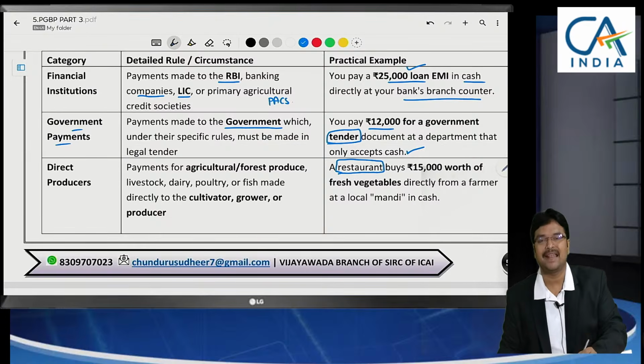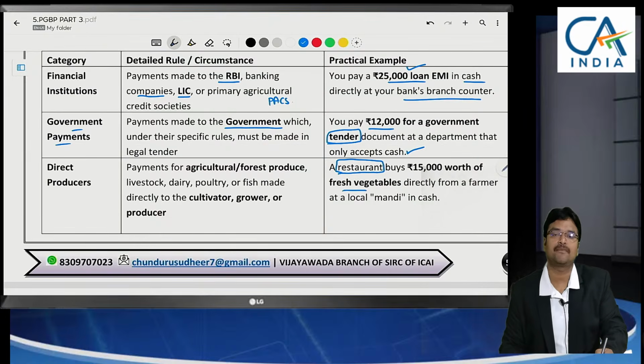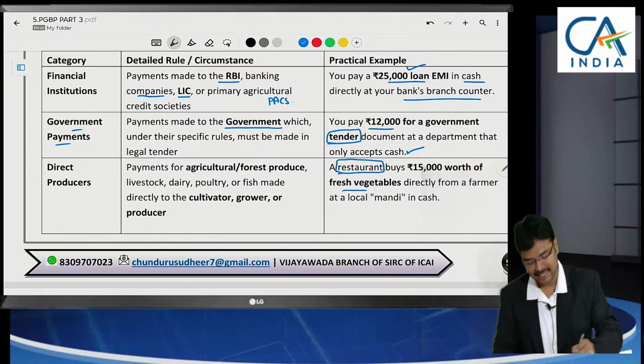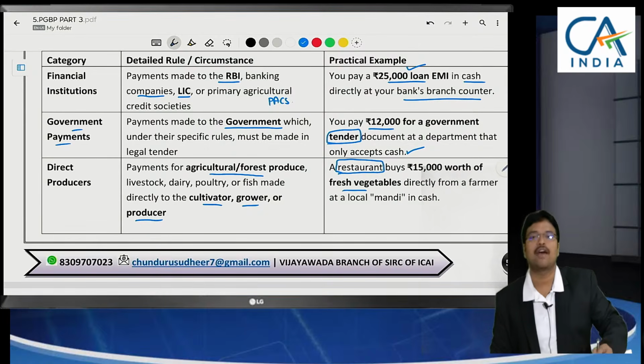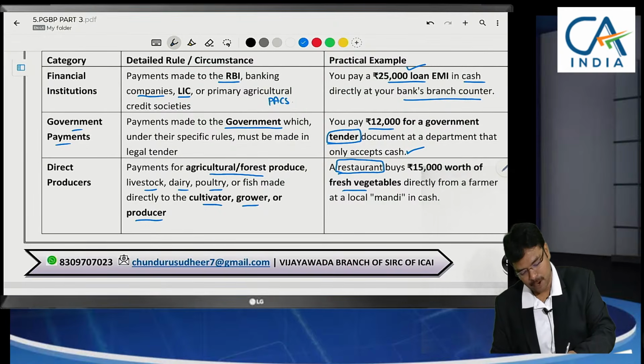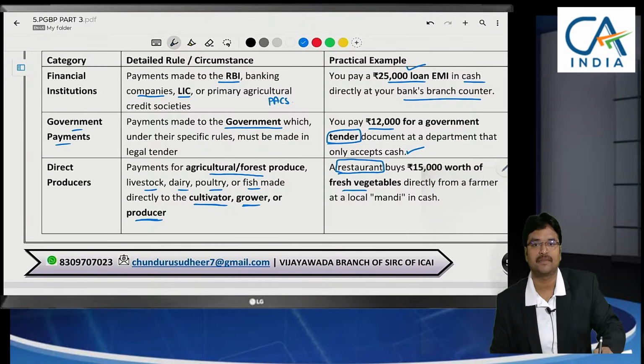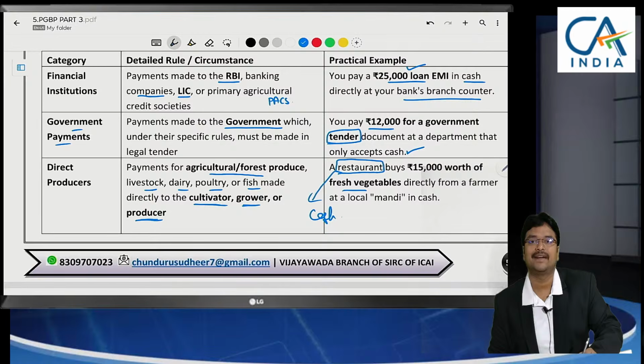So restaurant main raw material is fresh vegetables and all. These fresh vegetables they are purchasing from farmers directly. So from a cultivator, grower or producer, if we directly purchase agricultural or forest produce, livestock, dairy, poultry, fish. So from whom we need to purchase? Directly from the cultivator, grower or producer. Even though restaurant purchases in cash directly, whether this cash is an eligible expenditure?